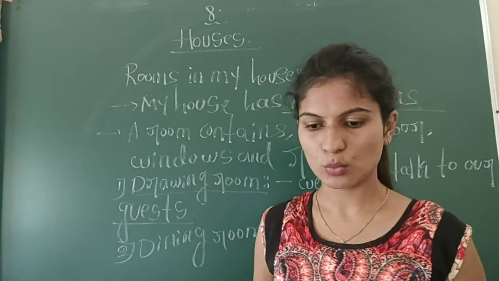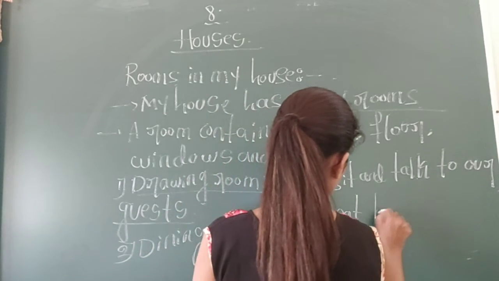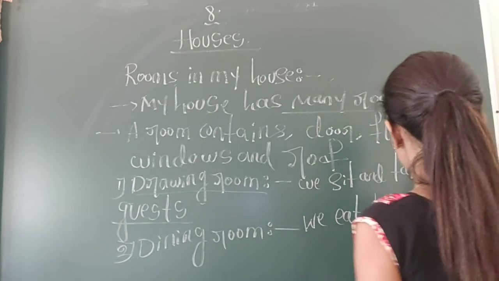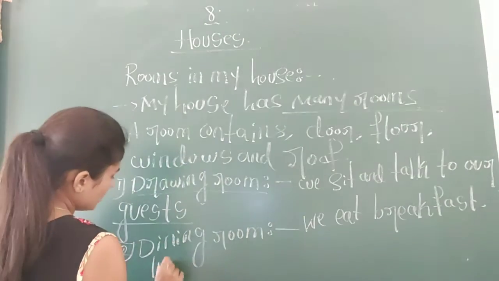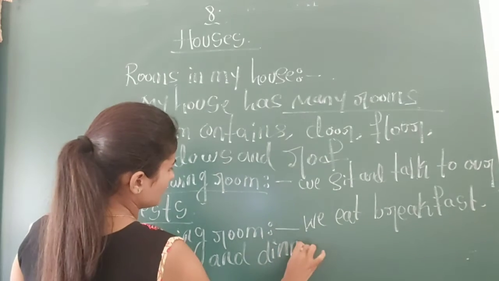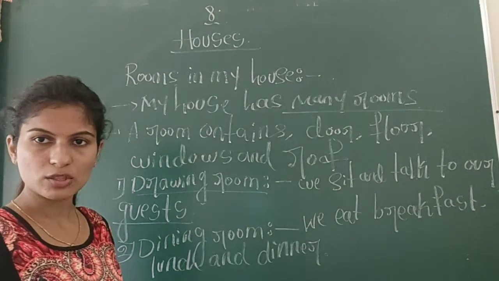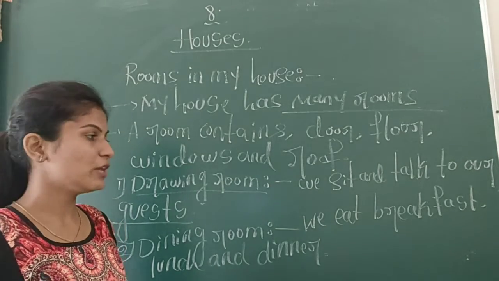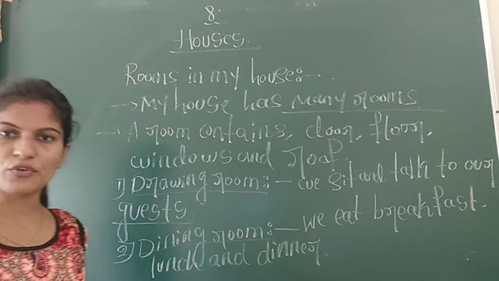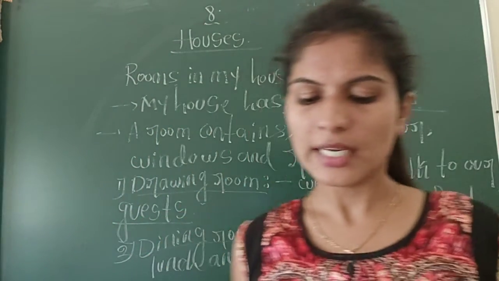This is the dining room. What do we do here? We eat breakfast, lunch and dinner. Is there anyone who eats their breakfast, lunch and dinner in the bathroom? No one. Then where do we eat our breakfast, lunch and dinner? In the dining room. Okay, so this is the second room. Next one is the bedroom.